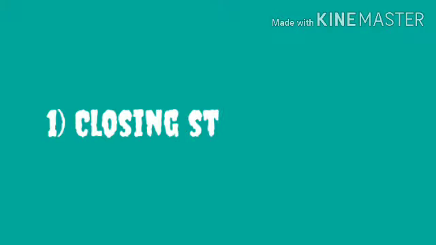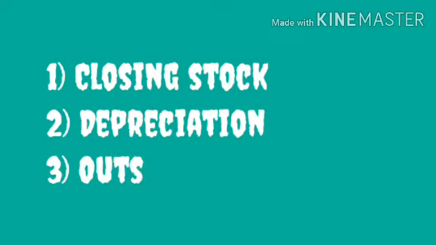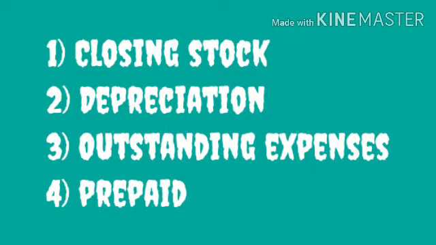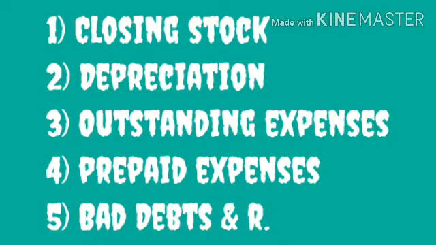So listen carefully. First one is closing stock. Second one is depreciation. Third, outstanding expenses. Fourth, prepaid expenses. Fifth one is new bad debts and RDD.